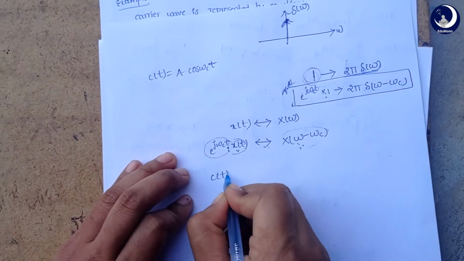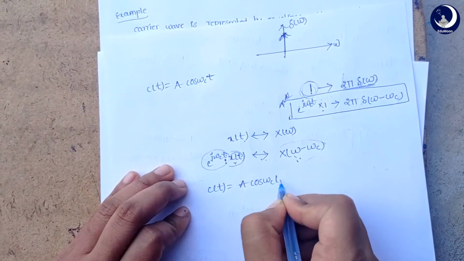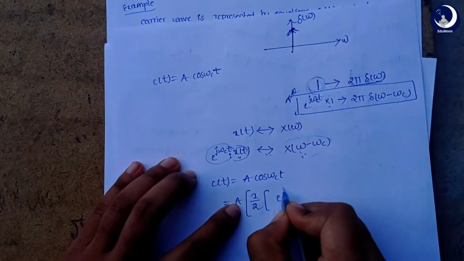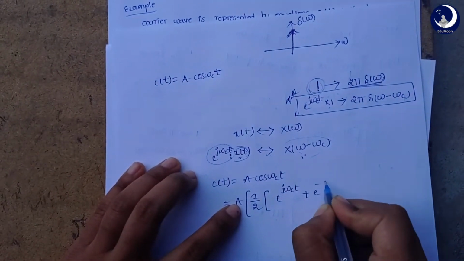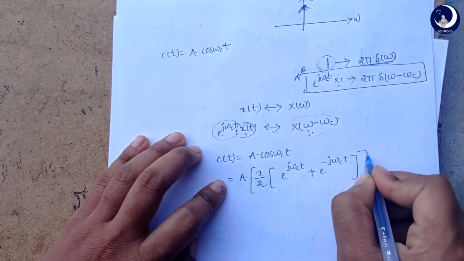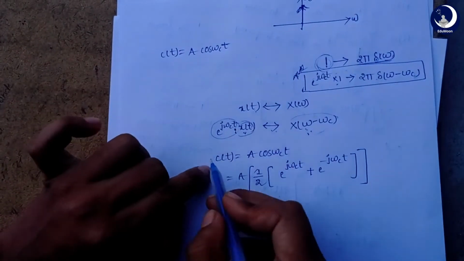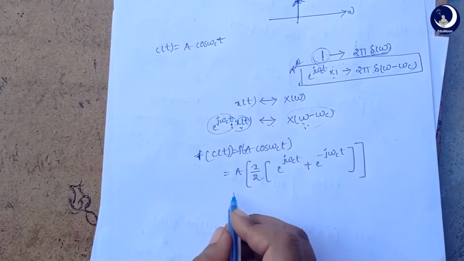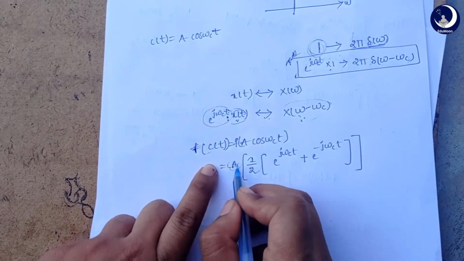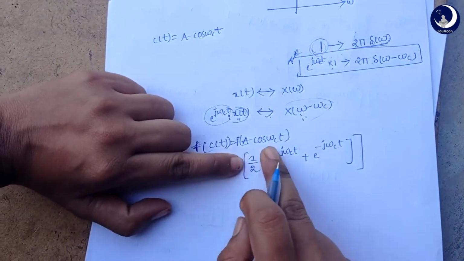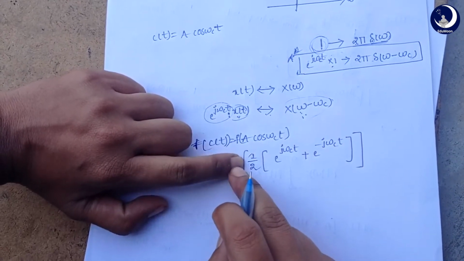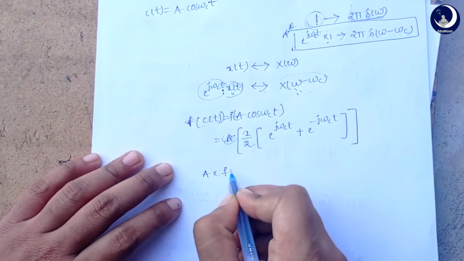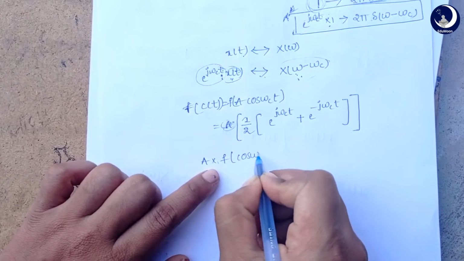So c of t, the carrier wave, can be represented as this, and the cos function can be written as 1 by 2 into e power j omega ct plus e power minus j omega ct. When we apply the Fourier transform to c of t, A is a constant, so we get A into the Fourier transform of cos omega ct.